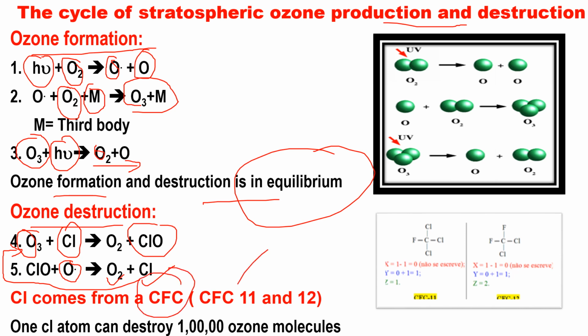It is coming from CFCs, and the major compounds are CFC11 and CFC12. Here the structure of CFC11 and 12 is given. This Cl coming from the CFC compound can destroy around 1 lakh ozone molecules, and as CFCs are emitted in a very vast proportion into the atmosphere and reach the stratospheric level, this Cl is released there.